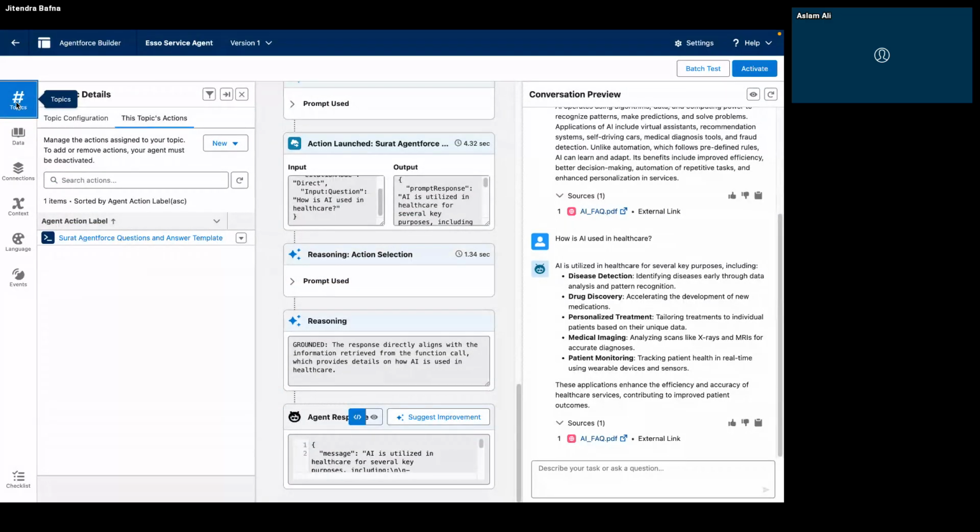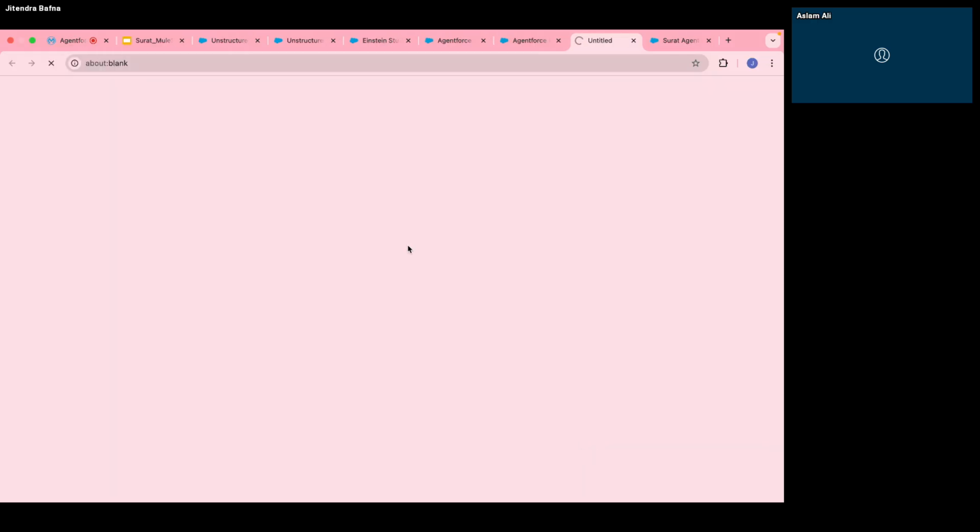My query is how they can link the sources with external links, like how they identify the external PDF hyperlinked in the... No, no, no. This is not that. This is citations, the Data Cloud link basically.